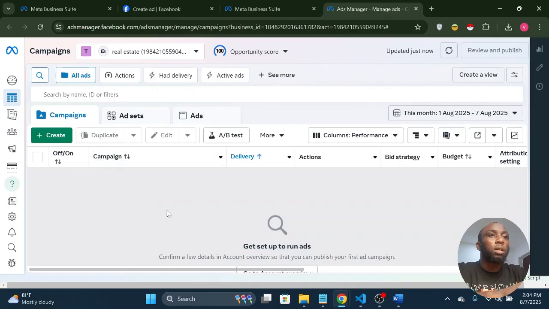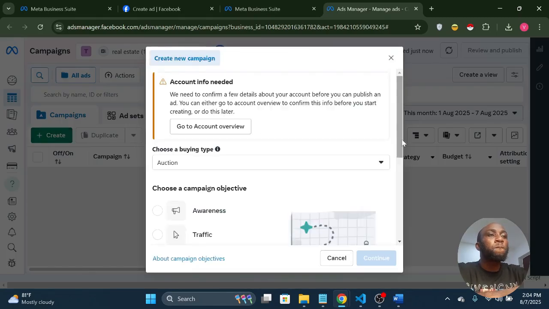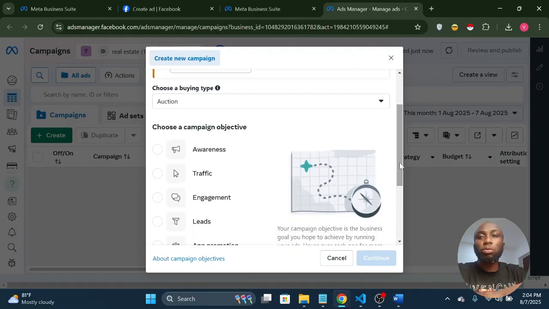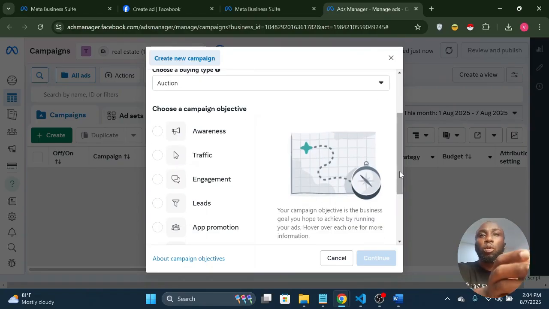So once you're here, you can start creating your ads. You come to create. Now in creating ads, it's important to understand the first thing you need to do is to choose your objective. Why do you want to run the ads? What's the purpose of these ads? And in this tutorial, I'll be teaching you how to run ads as a realtor, or as a real estate agent. Keeping that in mind would help guide us in deciding the objective we'll go with. The objective we decide to pick will be dependent on the kind of ads we want to run.